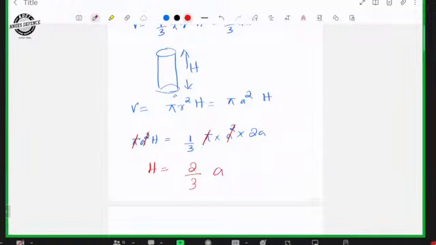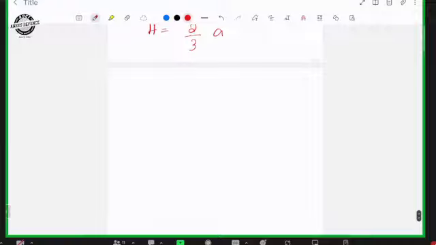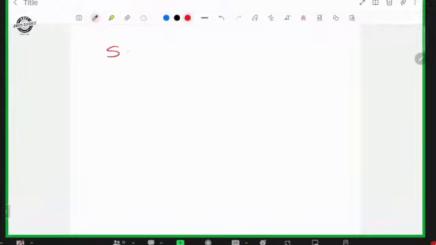Okay, then another we will do some question related to sphere. The radius of a sphere you have to calculate. The total surface area is given as 5544 square centimeter.